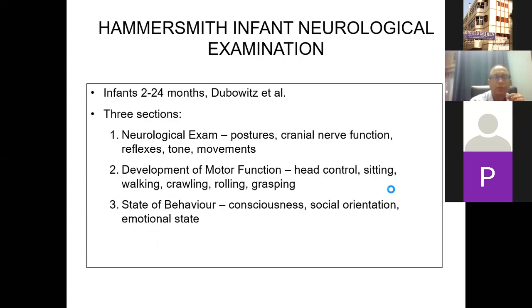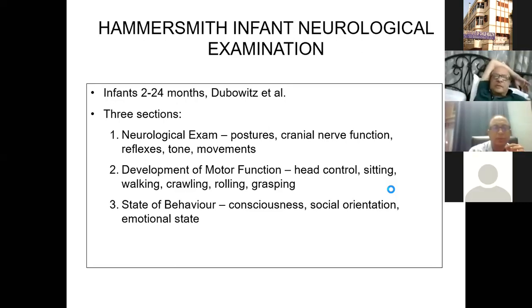The Hammersmith infant neurological examination can be done between 2 to 24 months. It was developed by Victor Dubowitz, who was working in Hammersmith, and his wife. Both of them were very importantly responsible for this. There are 3 sections in that: neurological examination of posture, cranial nerve function, reflexes, tone movements, development of motor functions like head control, sitting, walking, crawling, rolling, grasping, and state of behavior.